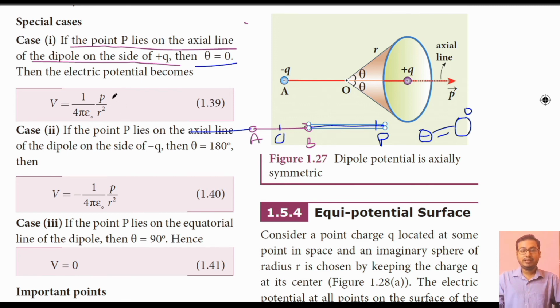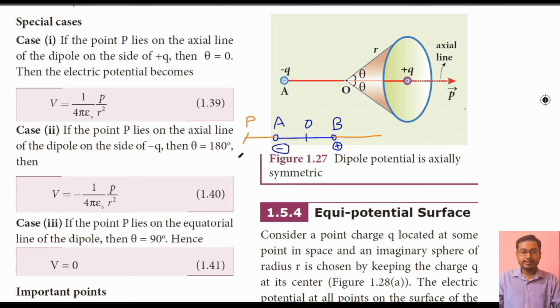We know very well that the value of cos 0 degree is equal to 1. Case 2. If point P lies on the axial line of the dipole on the side of minus q, then theta is equal to 180 degree. So let me erase this and tell you how to visualize it.